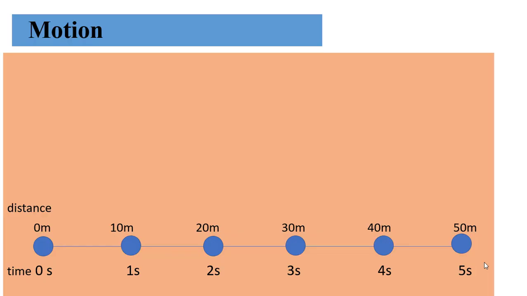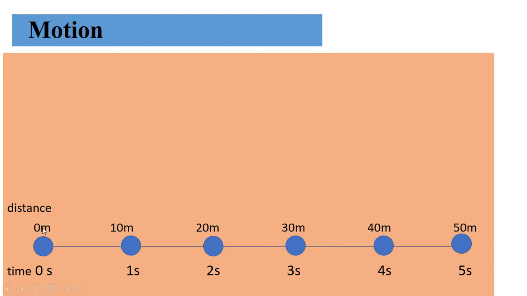You are seeing that if a car is moving, if an object is moving, at 0 seconds its distance is 0 meter. But after 1 second, it covers a distance of 10 meter. After 2 seconds, it is 20 meter. After 3 seconds, it's 30 meter. After 4 seconds, it is 40 meter. And after 5 seconds, it is 50 meter.